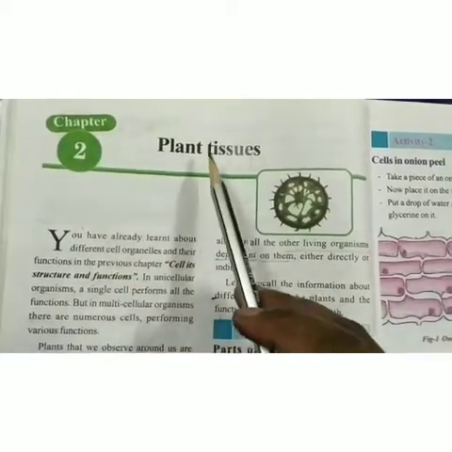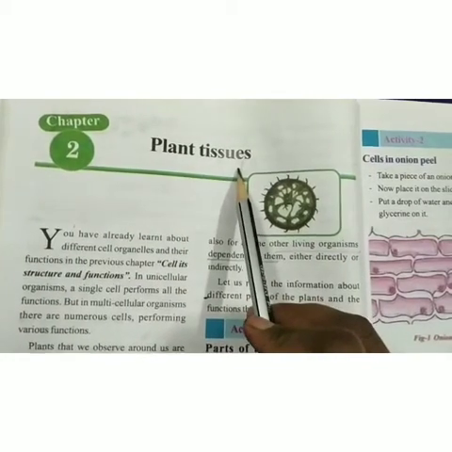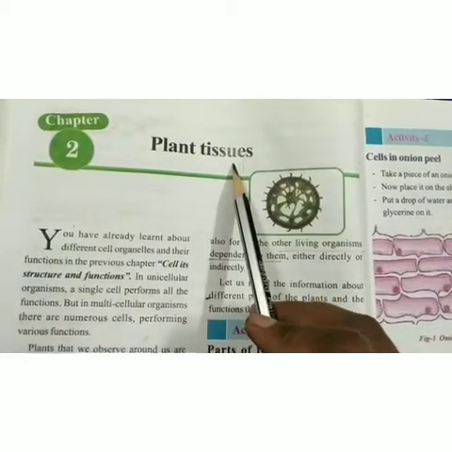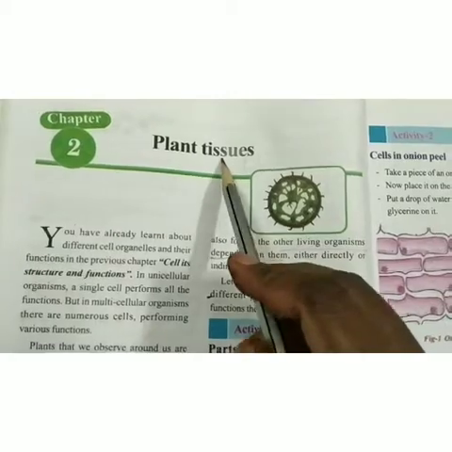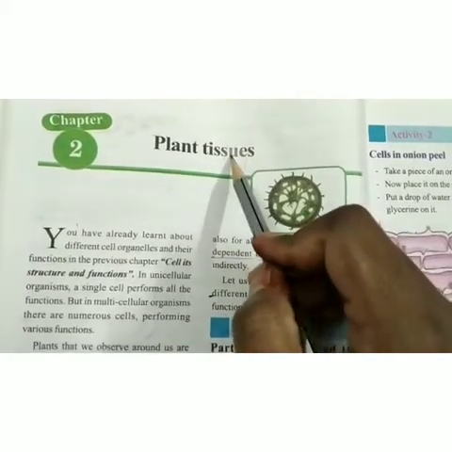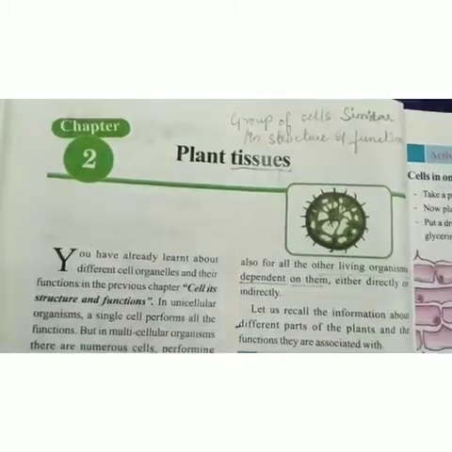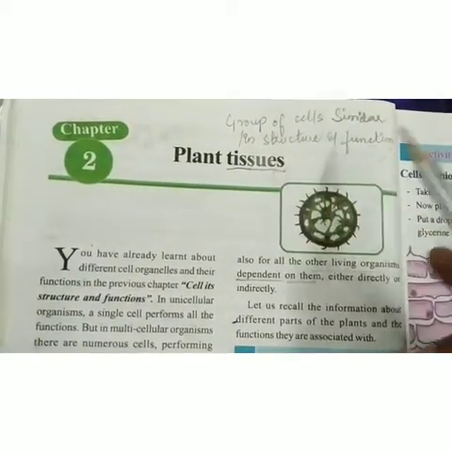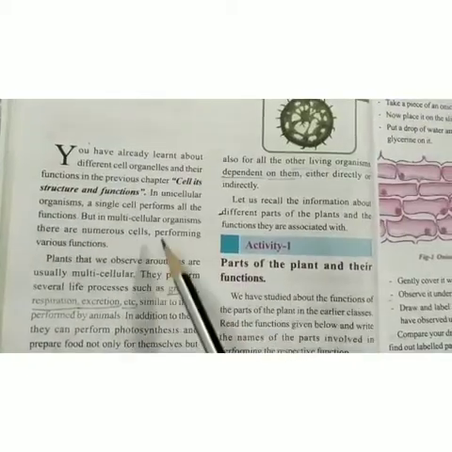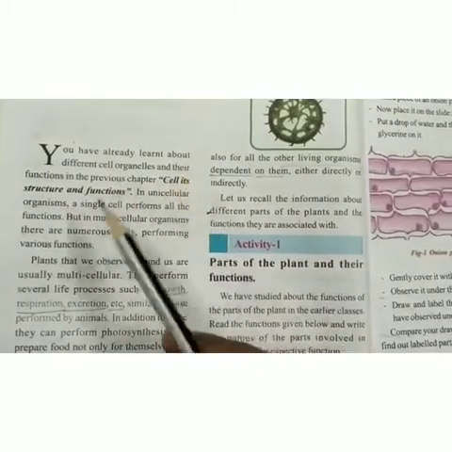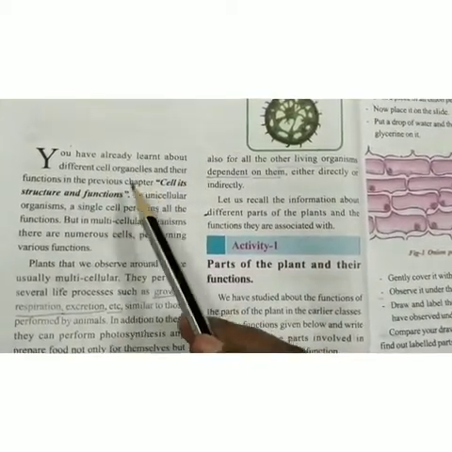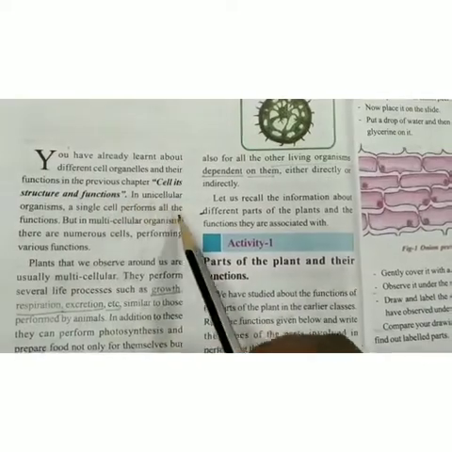Second chapter, plant tissues. So what is tissues? Tissues is a group of cells similar in structure and function. Tissue. Students, you have already learned about the different cell organelles and their functions in the previous chapter, cell, its structure